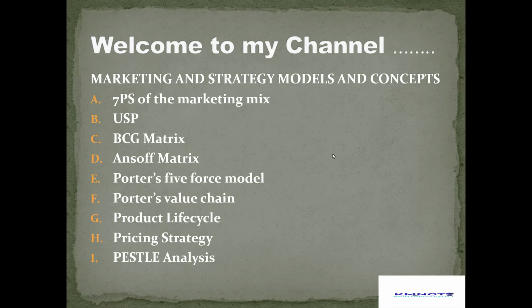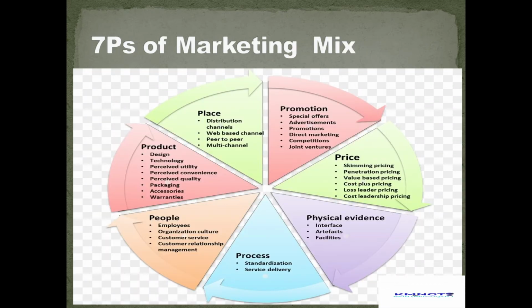Welcome to my channel. Today we will discuss marketing models. First one is 7P of marketing mix. 7P stand for product, place, promotion, price, physical evidence, process, people. The 4P of marketing mix is product, place, promotion, price, and these 3 are the extended form. The people, process, and physical evidence are basically used in the service sector.